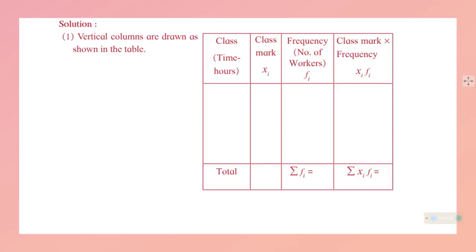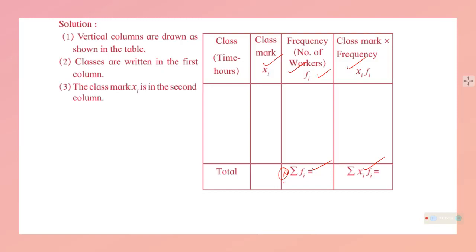Then we have class mark, which I told you, the class interval should be brought to a class mark. Frequency as always, the number of occurrences, and multiply the class mark with frequency, you will get the total of the frequency into the occurrence, and n will be here, this will be nothing but n only. All these things you have studied and we are repeating it, so we need columns over there.